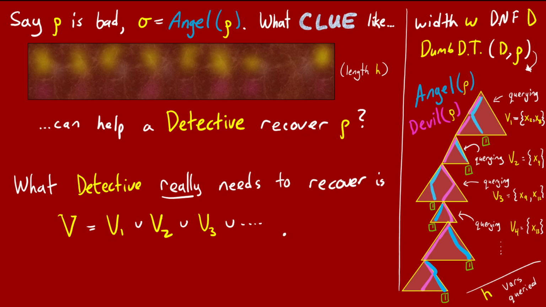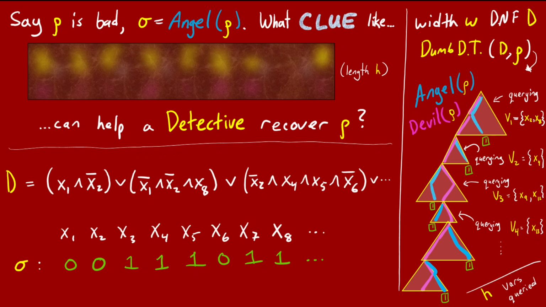In fact, the crucial thing for the detective to determine is the blocks of variables v1, v2, v3, etc. Sigma has particular bits, zeros and ones, for these h variables, whereas rho has stars for these variables. So once the detective knows these h variables, v1, v2, etc., they just have to put stars into sigma for those variables, and the result is rho. So let's imagine the detective at the beginning of the investigation. They know D, the DNF, and they know sigma. What can they deduce about rho?